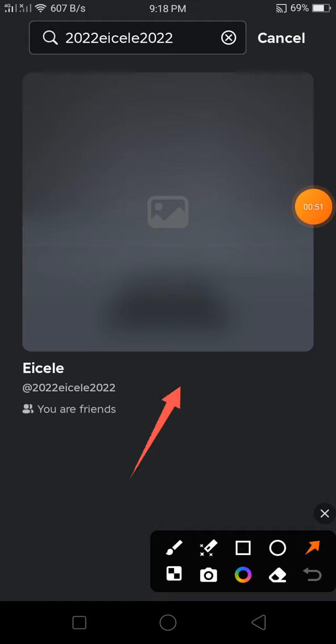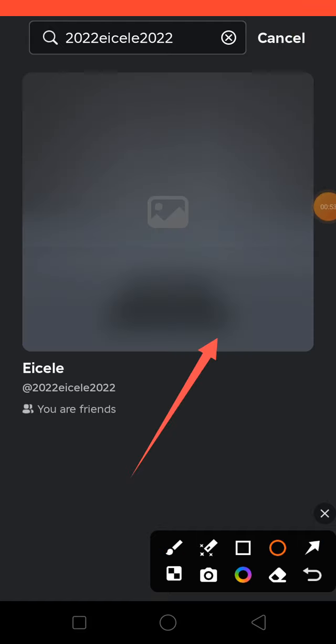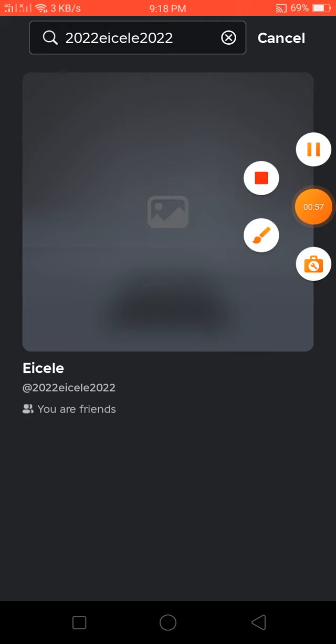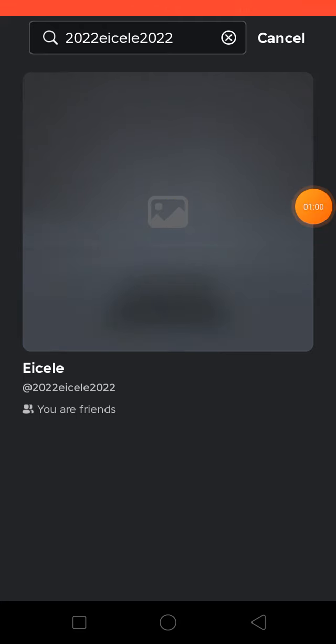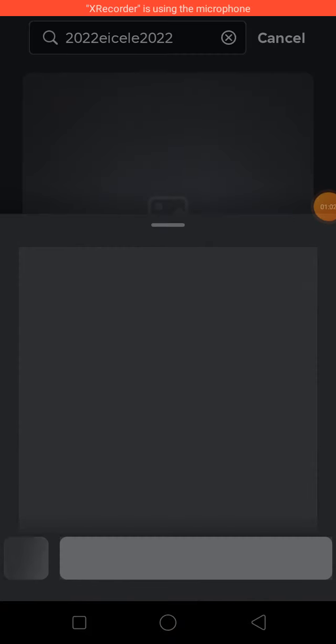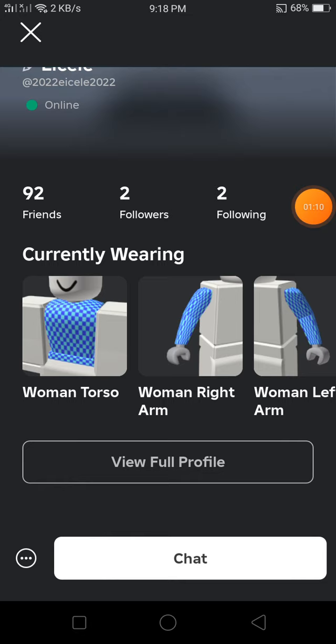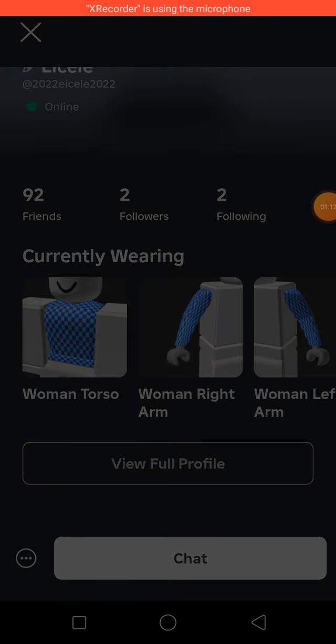and then waiting, please wait, and then click that thing, that, yes, that, and then that, and then waiting, please wait. So after a few minutes, and then view full profile, tap that,